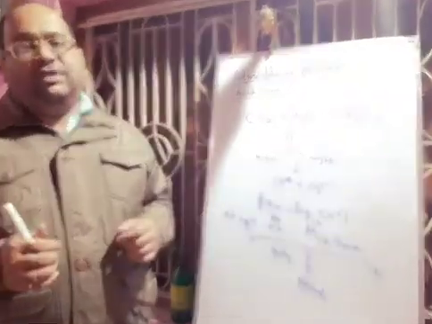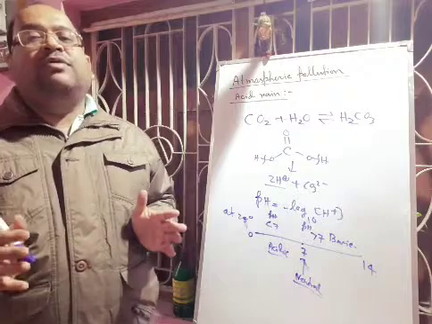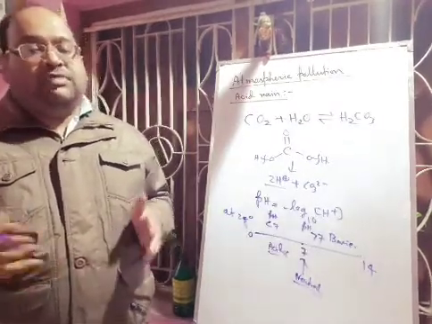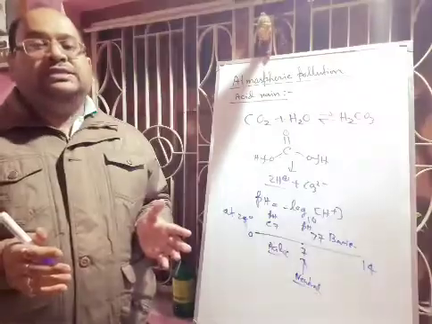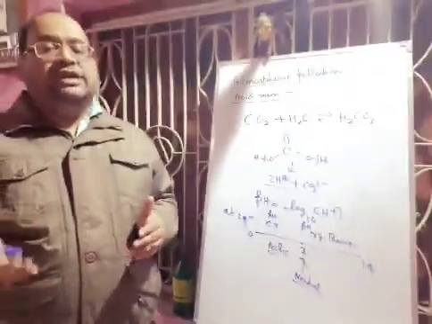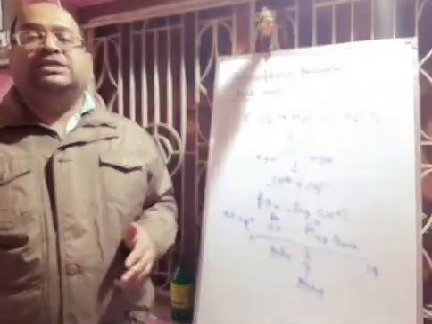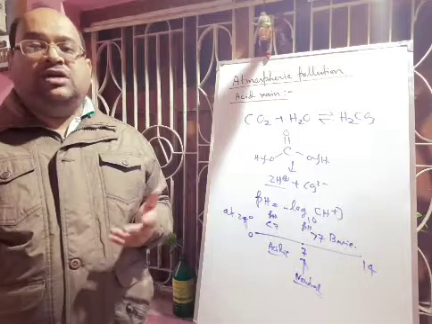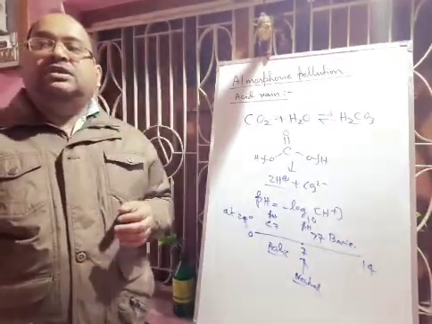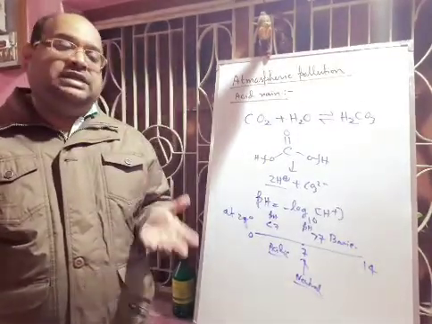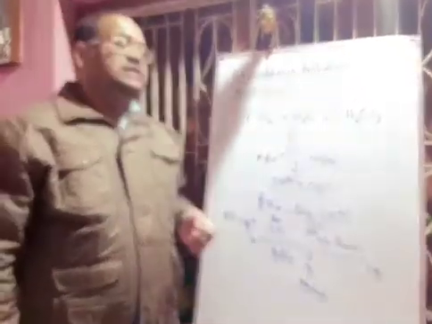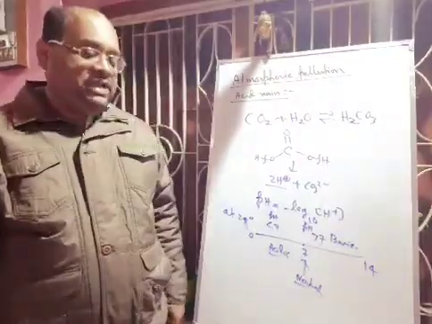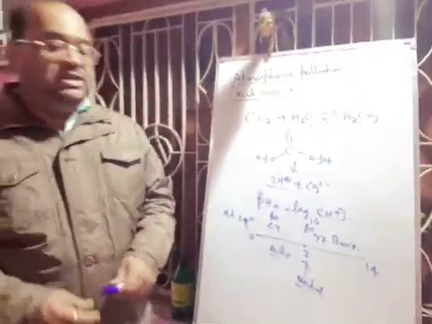Next we will discuss the cause of acid rain. If you burn fossil fuel, this fossil fuel contains compounds of nitrogen and sulfur with carbon, and when you burn this, a large amount of SOx and NOx, that means oxides of sulfur and oxides of nitrogen, are produced, and these oxides generally dissolve in water, and they will form the mineral acids like nitric acid, sulfuric acid, and in this way acid rain is formed. Next we will discuss clearly the formation of nitric acid.